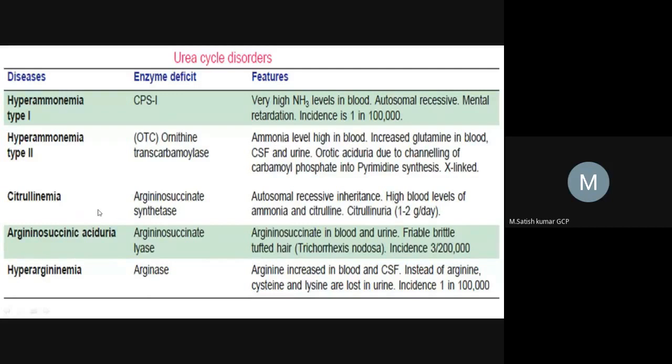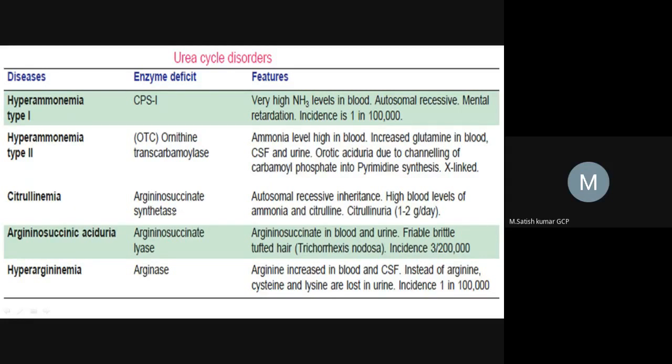In this case, more ammonia will accumulate, as well as increased citrulline levels in the blood. This is also an autosomal recessive disease. Citrullinemia is an autosomal recessive disease.